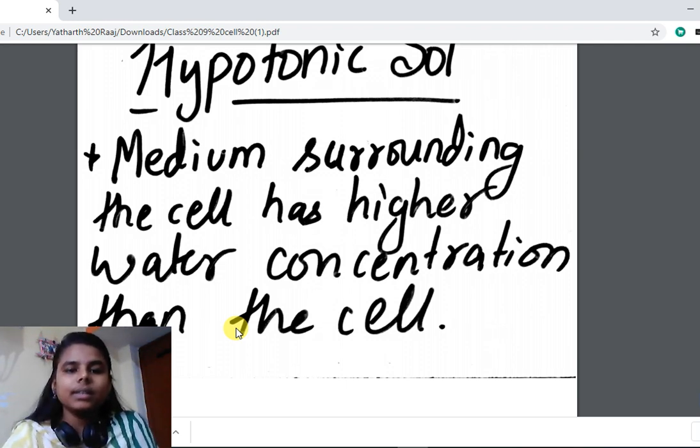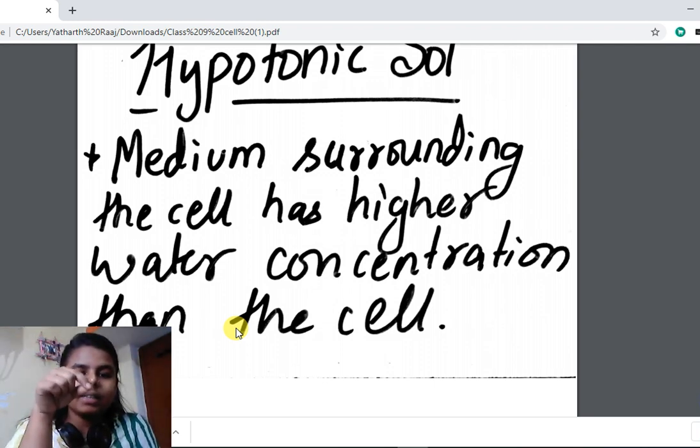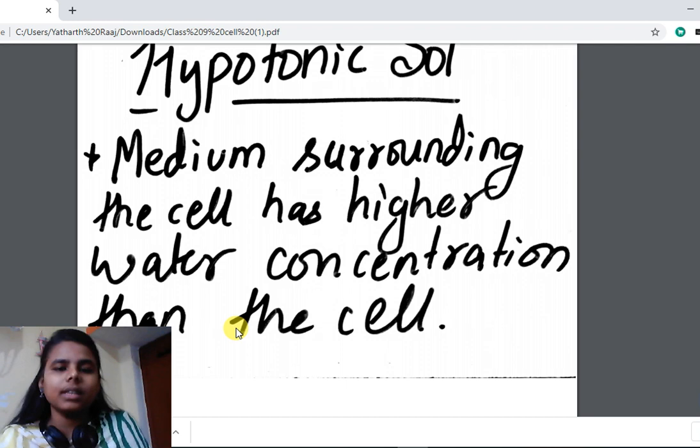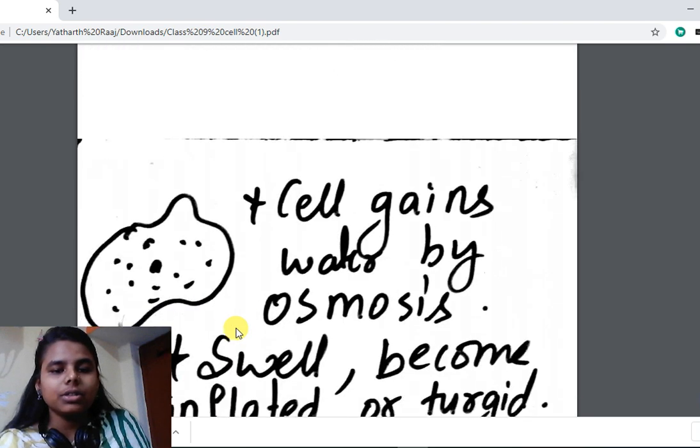So here you can see this is an example of hypotonic solution. That means the medium surrounding the cell. You can take the example, the biscuit is the cell and here in the glass there is water. So there is much water and the biscuit has less water. Then what will happen? The biscuit will absorb water. Same thing happens with the cell also. The medium surrounding the cell has higher water concentration than the cell. The cell has low water concentration and the medium surrounding the cell has higher water concentration. That type of solution is known as hypotonic solution, which has more water concentration than the cell.